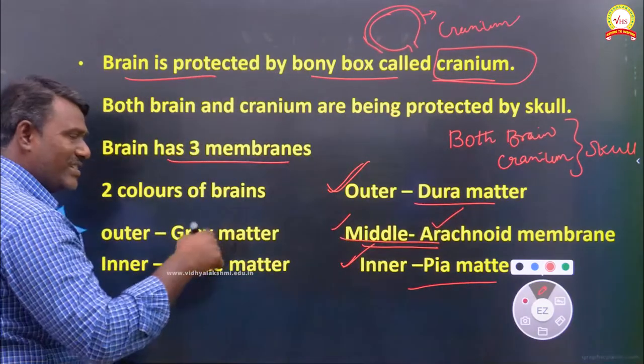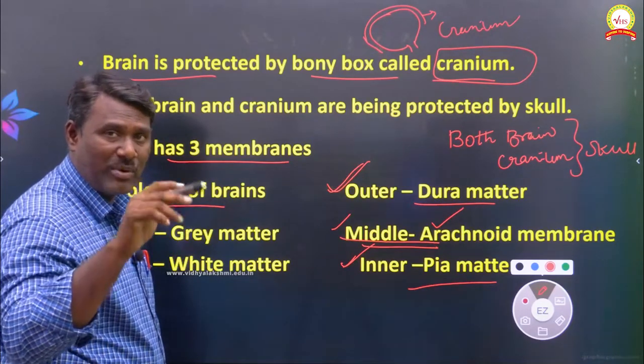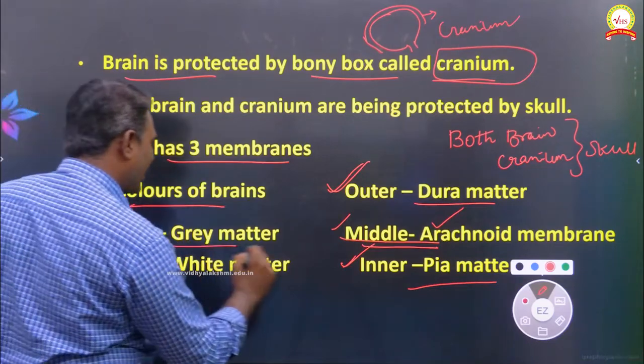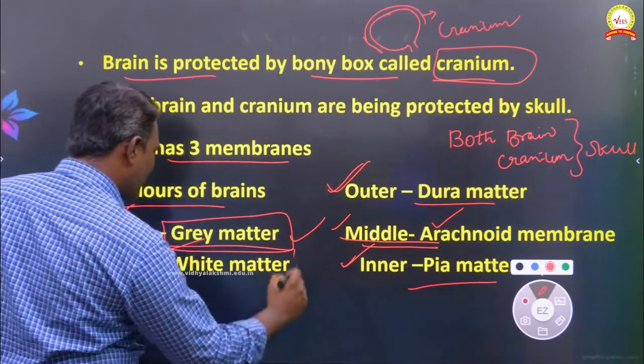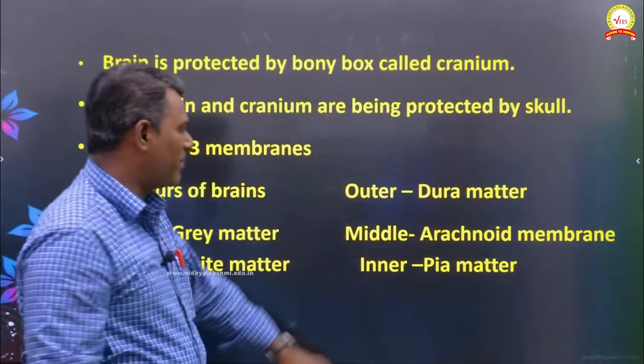Next, when we observe the outer as well as inner region of the brain, we have two colors. The outer region we call gray matter, and the inner layer we call white matter. Gray matter and white matter. So these are the external features of the brain.